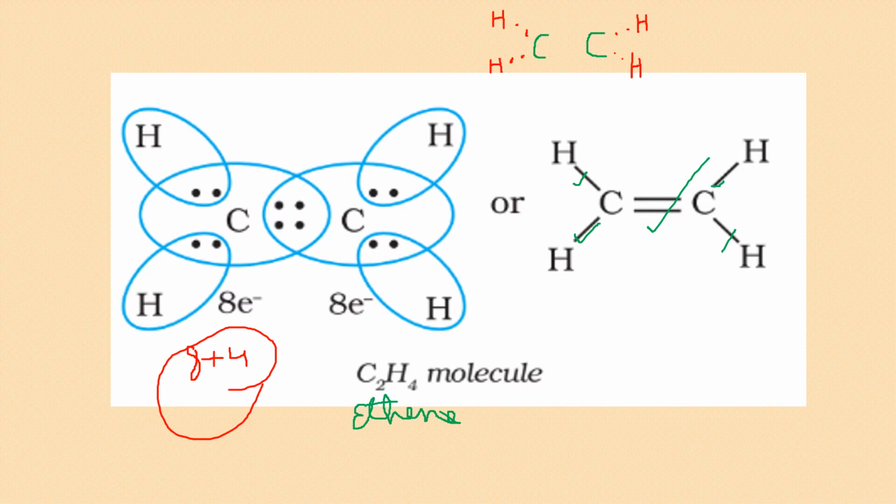How many are left? Only 4. So 4 I will show here in between 2 carbons. That makes a double bond. Right. Now you can see the octet of each and every carbon is complete and the duplet of each hydrogen is complete. This carbon has 8 electrons around it. This carbon also has 8 electrons around it, and hydrogens have duplet complete.